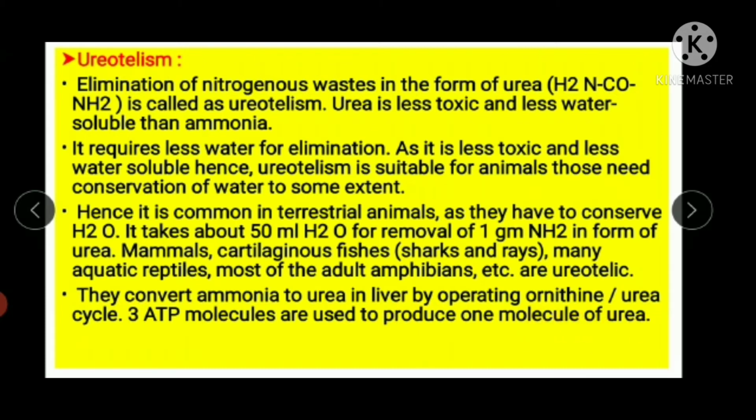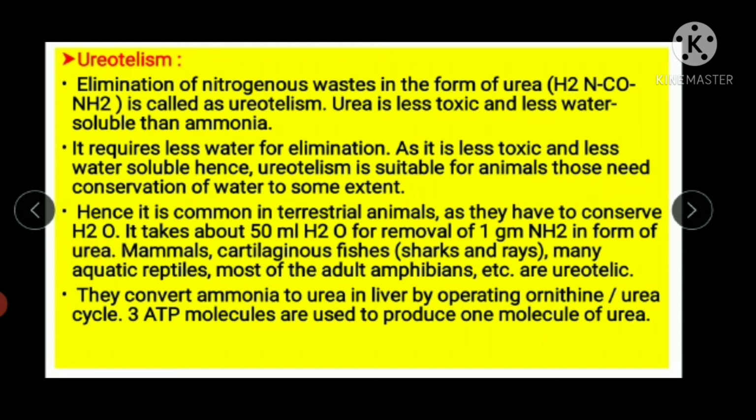So if the question comes, write a note on ureotelism. You are going to write the process, that is, elimination of nitrogenous waste in the form of urea is called ureotelism. This is the first point. The second point will be it is less toxic, less water soluble. Third point will be it requires just 50 ml of water to remove 1 gram of ammonia in the form of urea.